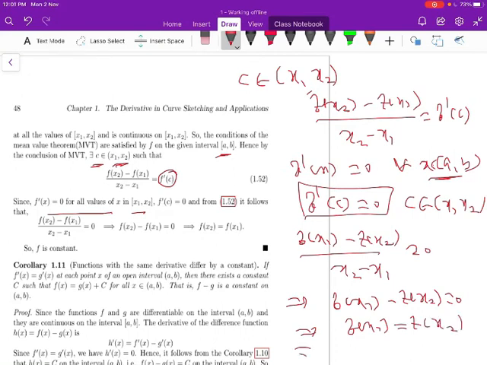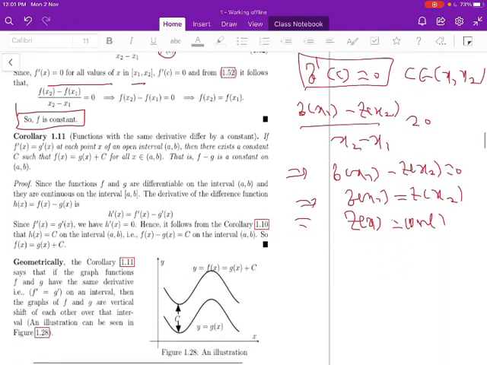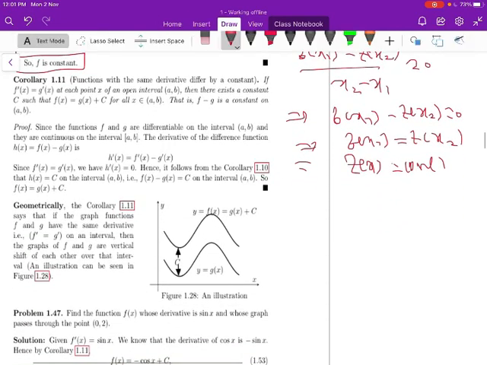So this implies the function is constant. f(x) is constant for the interval (x1, x2). So this is the proof. If f'(x) is 0, one can always show with the help of the mean value theorem that f is constant. Let us move to another important corollary.